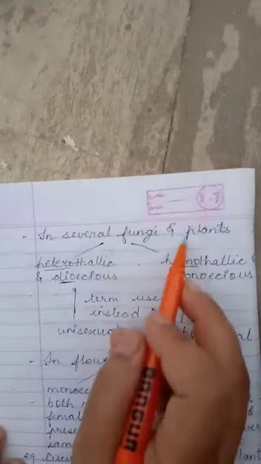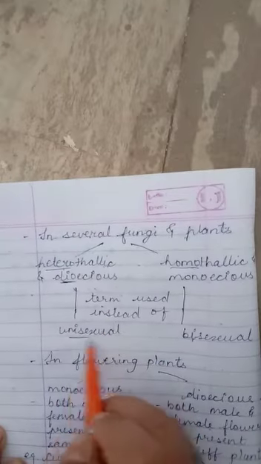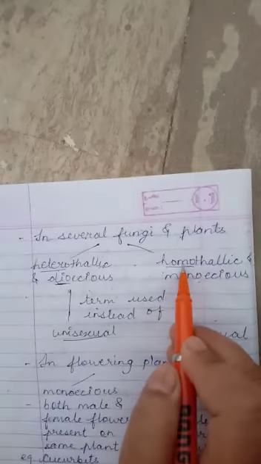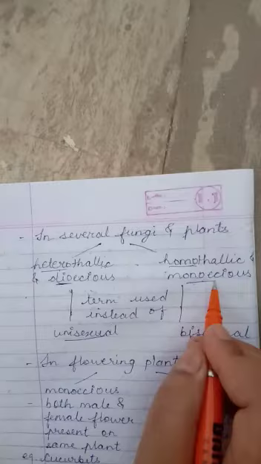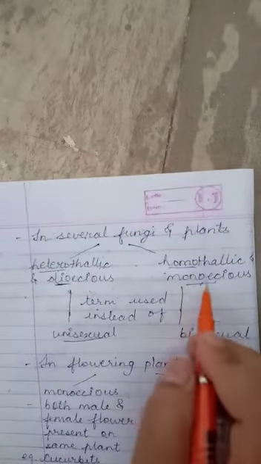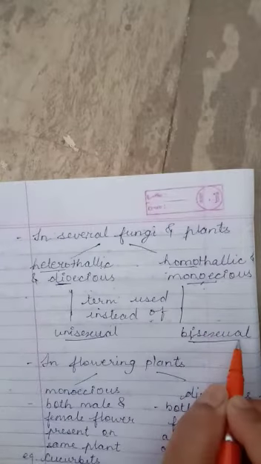So in several fungi and plants, the terms heterothallic and dioecious are used instead of unisexual, whereas homothallic and monoecious: homo means same, so on the same thallus both the reproductive organs are present. Mono means same, so on the same plant both reproductive organs are present. So homothallic and monoecious terms are used instead of the term bisexual.